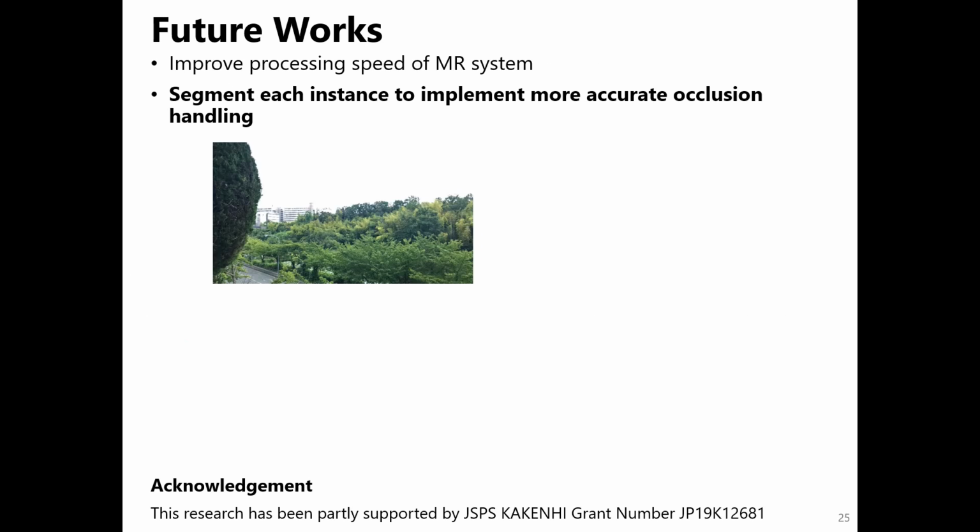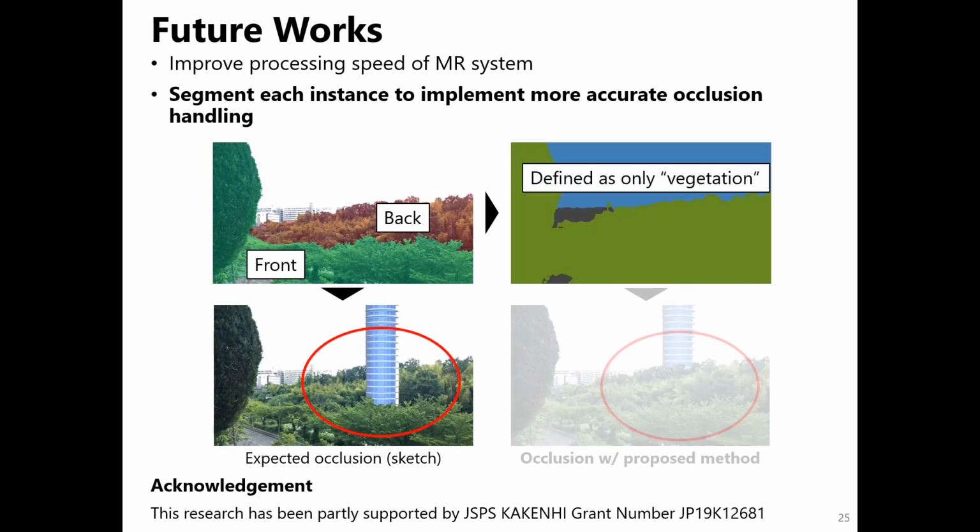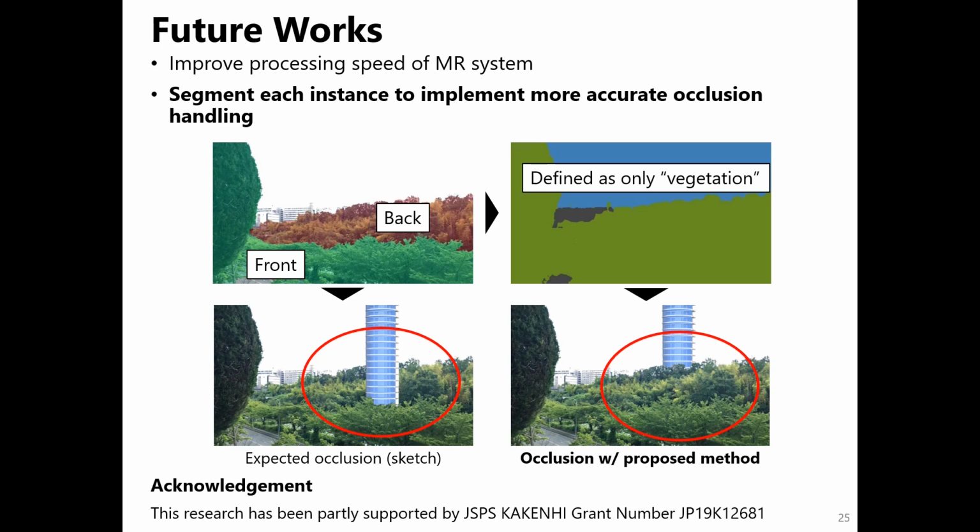As future works, the processing speed should be improved for an immersive landscape simulation. It is also necessary to segment each instance to implement more accurate occlusion handling because semantic segmentation cannot distinguish the same category, which means that all vegetation areas are detected only as vegetation. Thus, it's difficult to insert the 3D model between two current objects whose categories are the same.